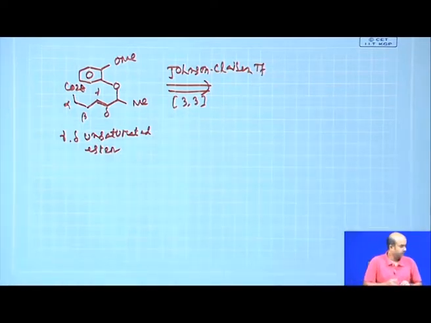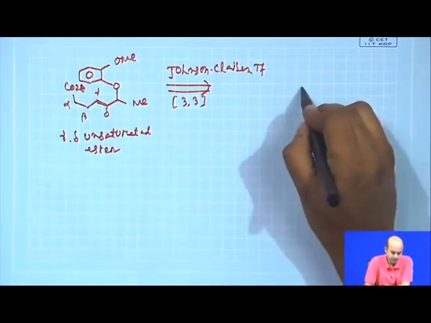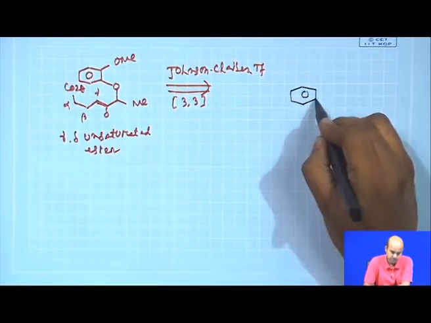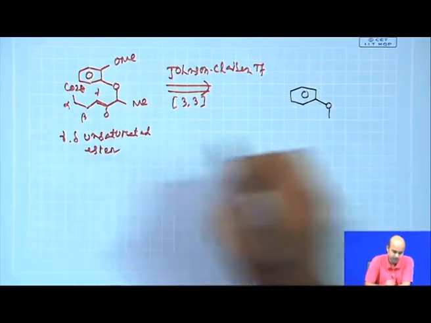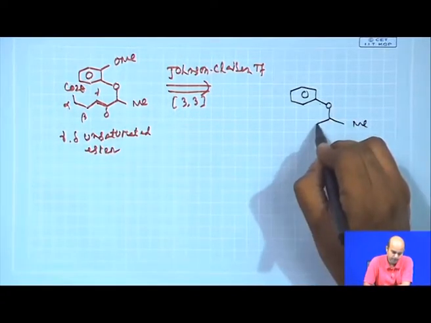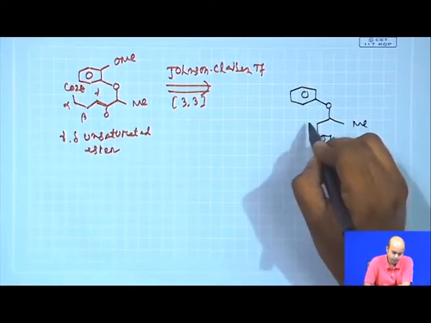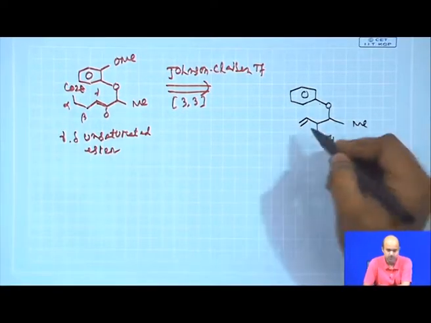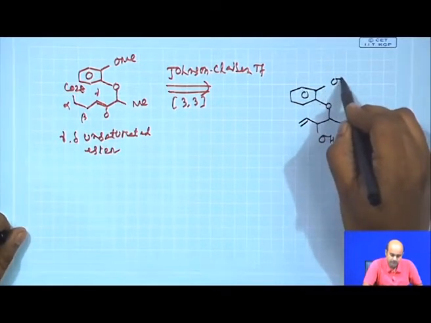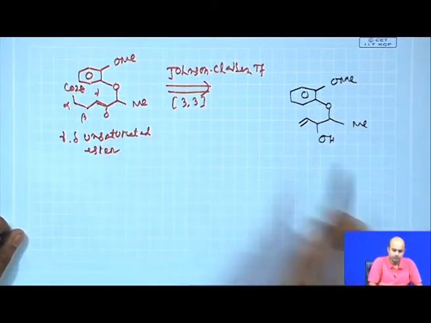Now, which particular allylic alcohol will undergo Johnson-Claisen rearrangement to give you this product? We will now try to formulate it. We know a suitably substituted allylic alcohol will give this product. This you already know, fine.